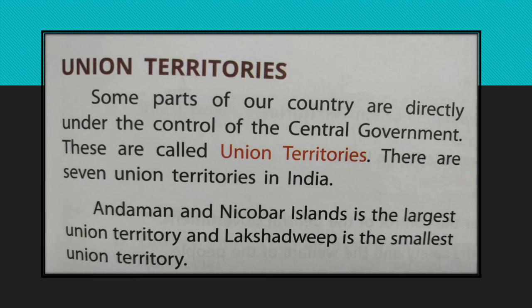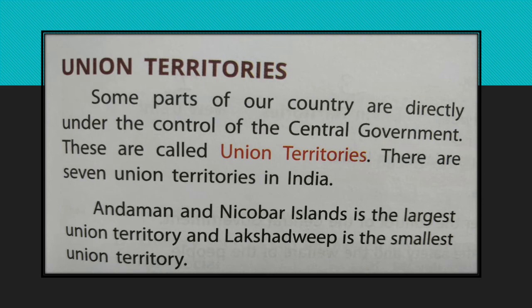Now we move to union territories. Now we have learnt about central government, we have learnt about state government. Now there is something different called union territories. What are these? Some parts of our country are directly under the control of the central government.